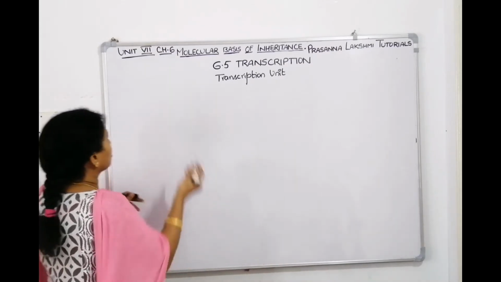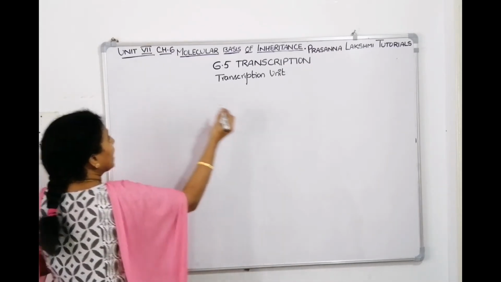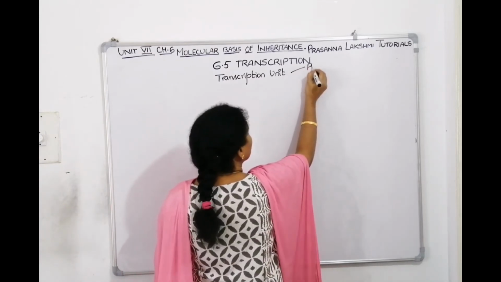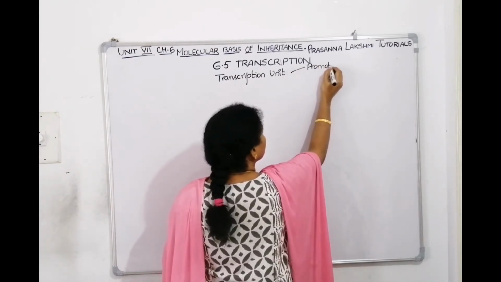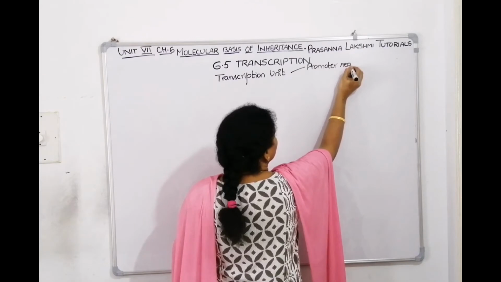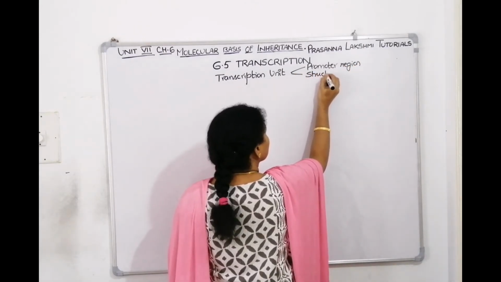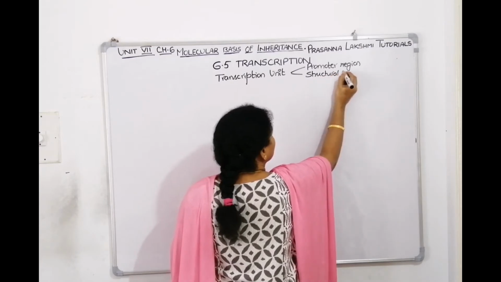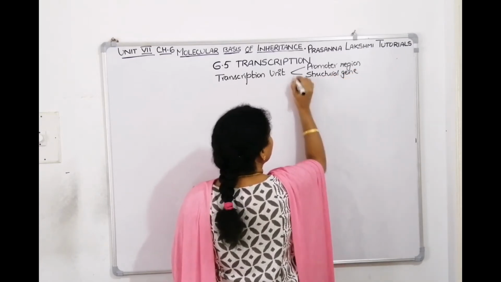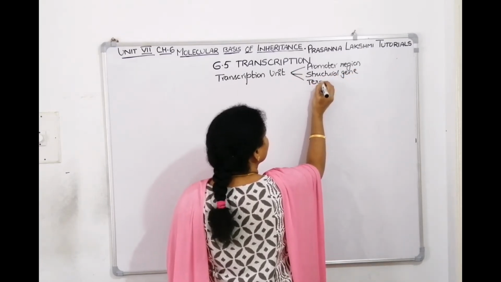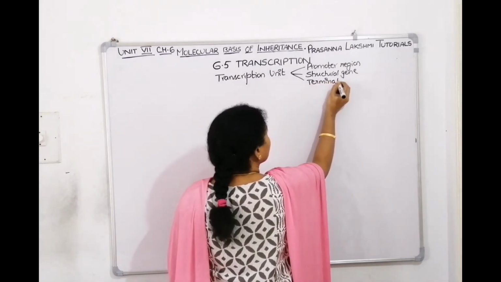It has a promoter region, it has a structural gene, and it has a terminator region.